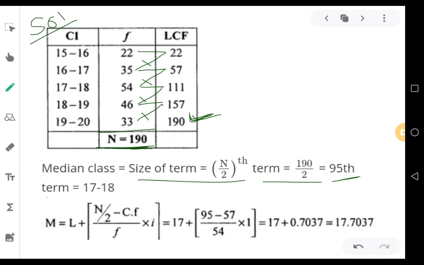Now we are going to find that 95 in the cumulative frequency column. That n by 2 value 95 should be found in the cumulative frequency column from the top. Look at the first cumulative frequency, it is 22. So do we have 95 in 22? No, it's not possible. Then 57, no, it's not possible. 111, yes, you have 95 in 111. ಈ 95 n by 2 ವ್ಯಾಲ್ಯೂನ ಏನು ಕ್ಯಾಲ್ಕುಲೇಟ್ ಮಾಡಿದ್ದೀವಿ ಅದು ಇವು ಕ್ಯುಮ್ಯುಲೇಟಿವ್ ಫ್ರೀಕ್ವೆನ್ಸಿ ಕಾಲಮಲ್ಲಿ ಯಾವ ನಂಬರಲ್ಲಿ ಅದು ಸಿಗುತ್ತೆ ಅನ್ನೋದನ್ನು ಮೇಲ್ಗಡೆಯಿಂದ ನೋಡ್ತಾ ಬರ್ತೀವಿ.